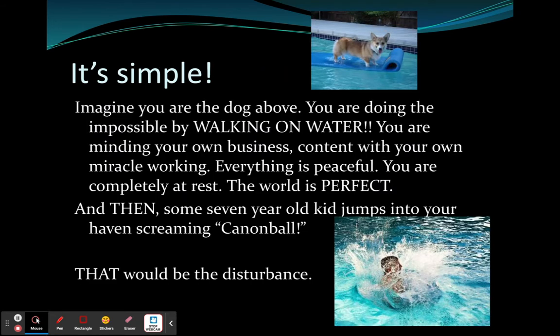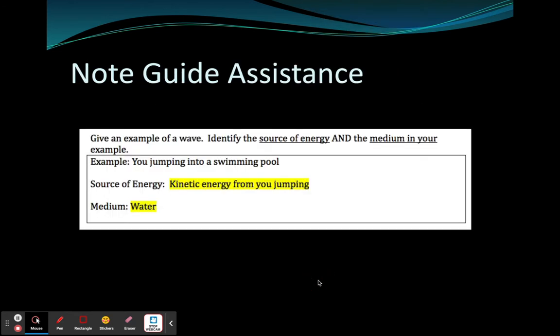All right. This would be another example. If we look at the top picture up here, we see this dog just sitting on a raft in a pool. And all of a sudden, this boy runs and jumps in and makes a huge wave that eventually probably knocks off the dog. So, our disturbance, how does the energy get in there? It's the kinetic energy from the kid jumping. The medium, where does that energy from him jumping move through? So, that's the water. And that covers our energy being kinetic, disturbance, and the medium is the water that transfers that energy throughout the pool. Go ahead and copy that into your note guide.